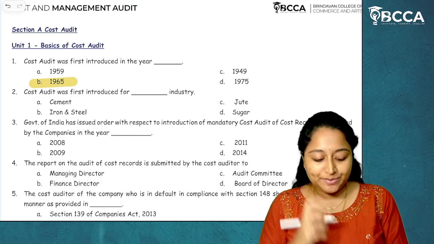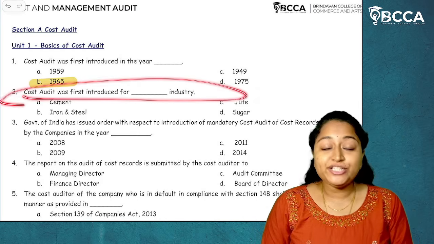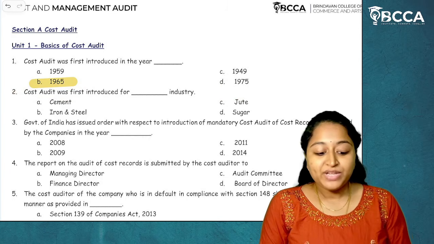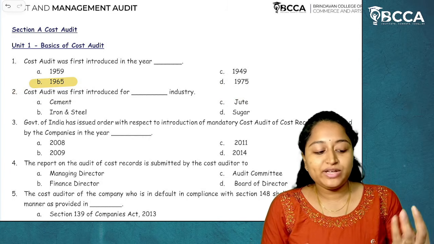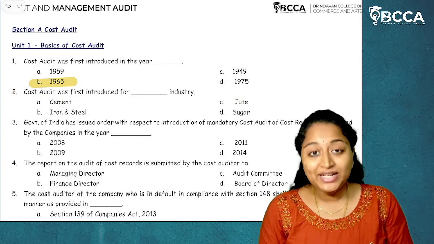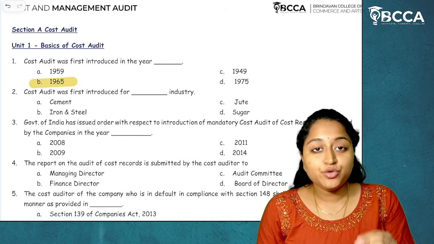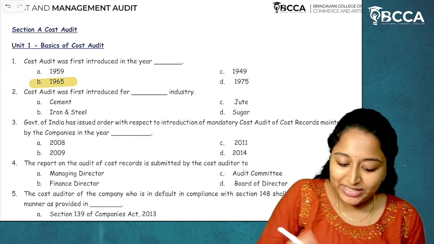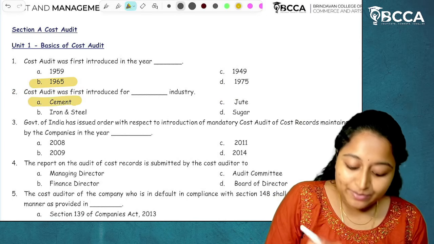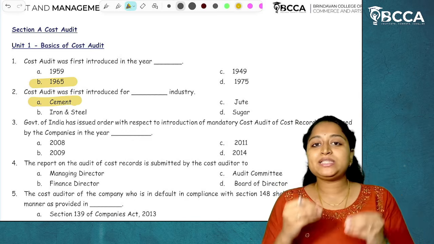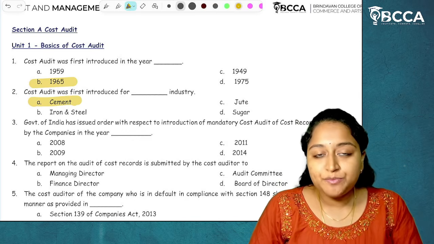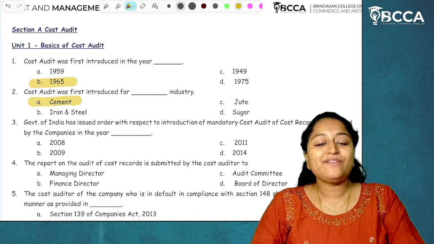Moving on to the second MCQ. Cost audit was first introduced for which industry? In 1965, when the cost audit was firstly brought in, it was firstly introduced for the cement industry. Yes, it was firstly introduced for the cement industry. Now regarding this, there isn't any concept given, but yes, you have to remember it.